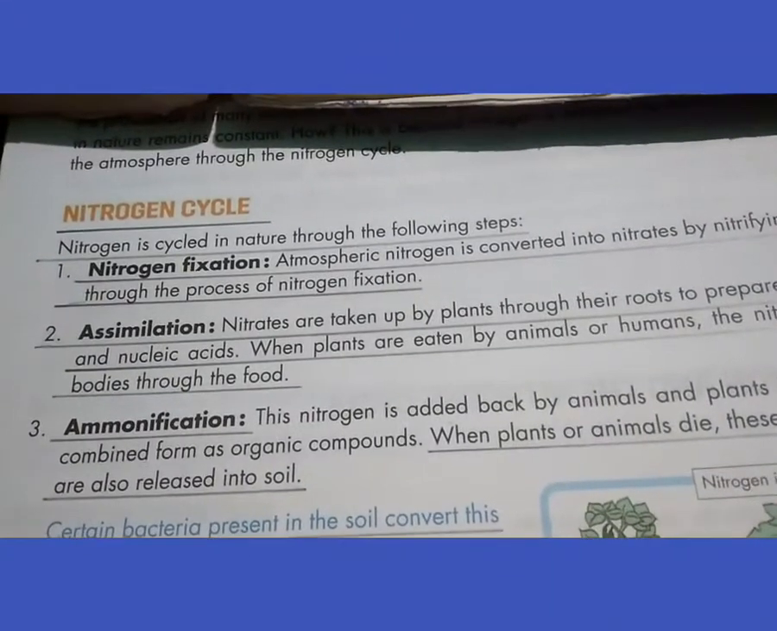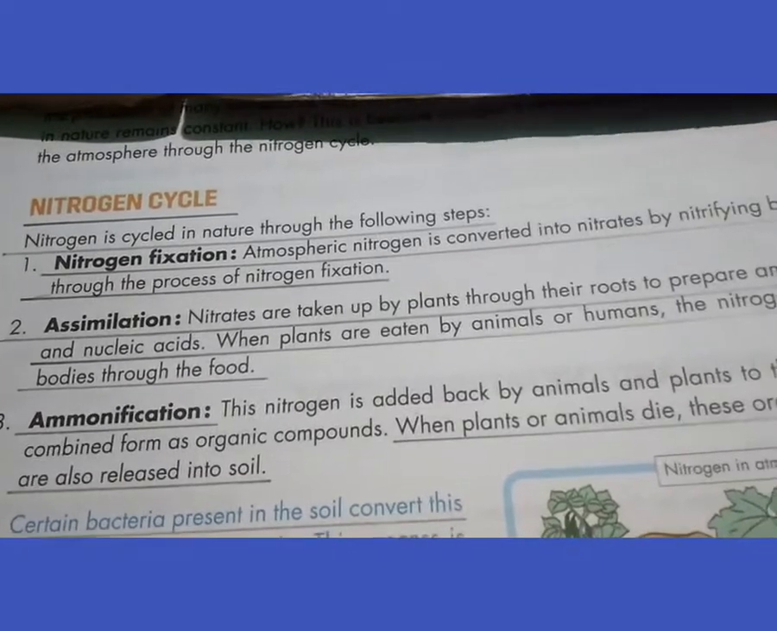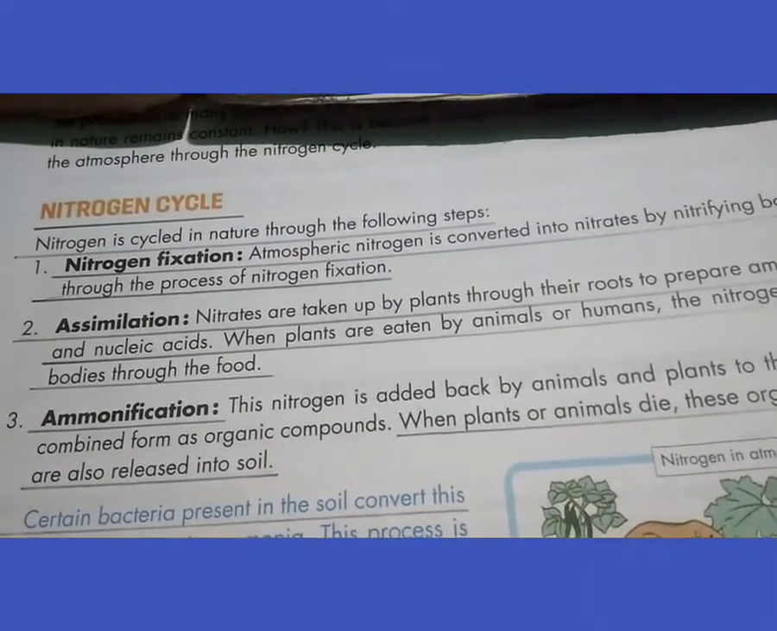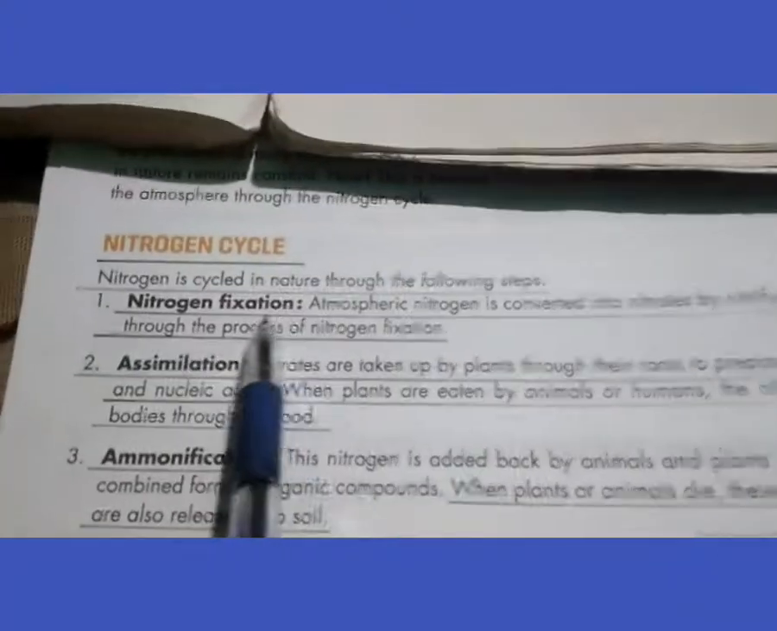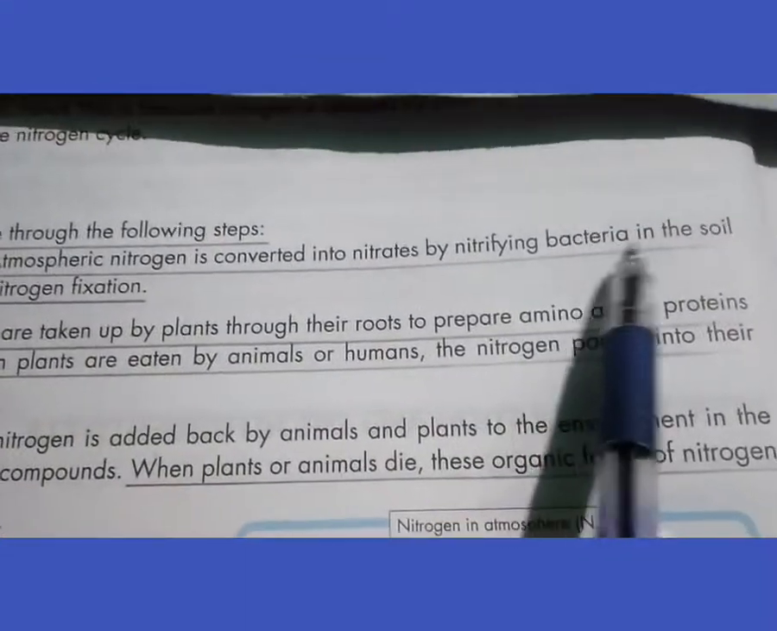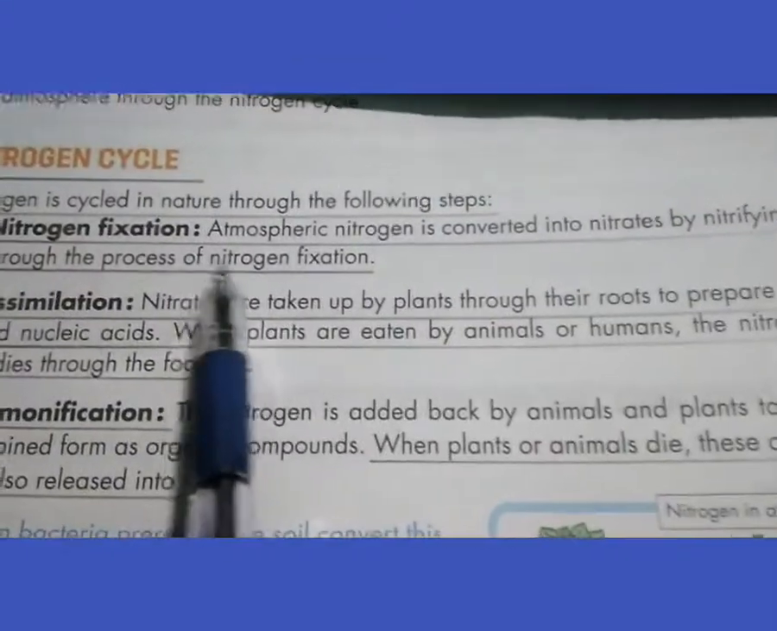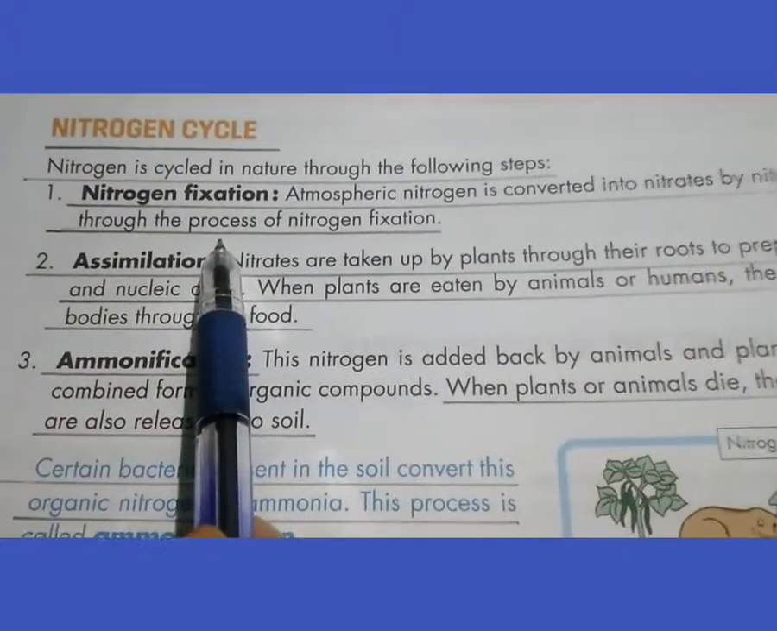Plants generally take up nitrates and nitrites and convert them into amino acids, which are used to make proteins. So this process you can see is nitrogen fixation. Atmospheric nitrogen is converted into nitrates by nitrifying bacteria in the soil. Those bacteria are mostly Rhizobium leguminosarum.